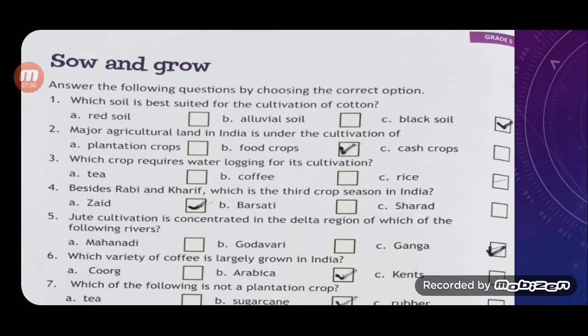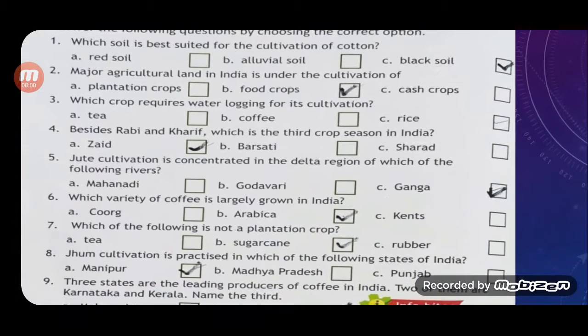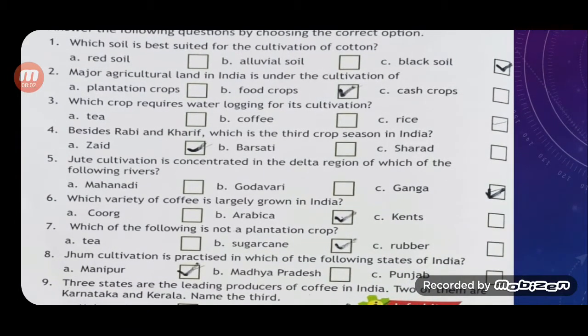Question number 5. Jute cultivation is concentrated in the delta region of which of the following rivers? The correct answer is option C, that is Ganga. Question number 6. Which variety of coffee is largely grown in India? The correct answer is option B, that is Arabica.